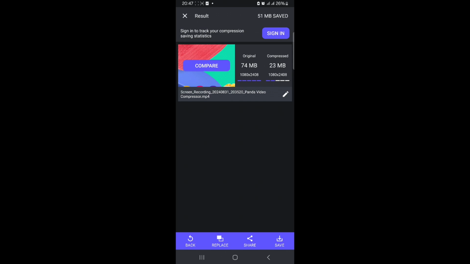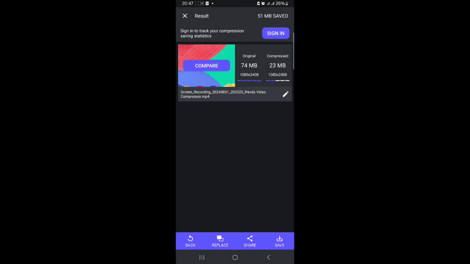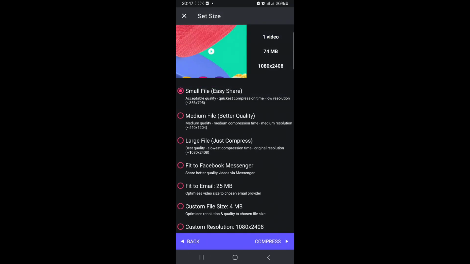After you have compressed a video, you just click save. The save button here, just click save and it's done. So I think this is how you compress a video using Panda Video Compressor. It's quite simple.